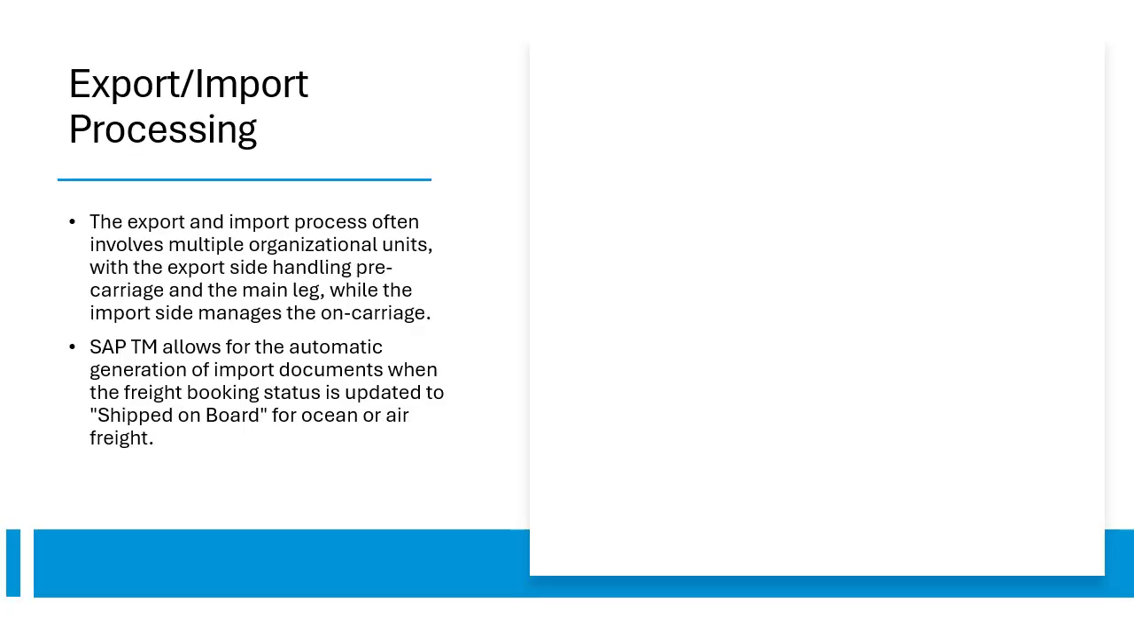And next is the export and import processing. In SAP TM, it involves coordination between different organizations or business partners. Typically, the export organization handles the pre-carriage and main transport, while the import organization is responsible for the final leg of the transportation. This collaborative effort ensures compliance with customs regulations and effective handling of the cargo.